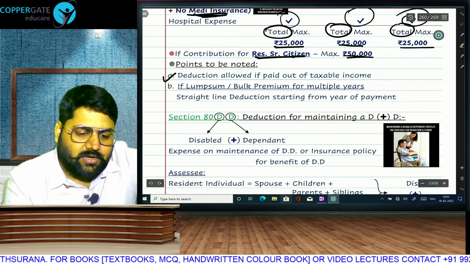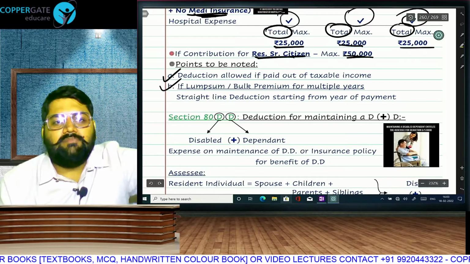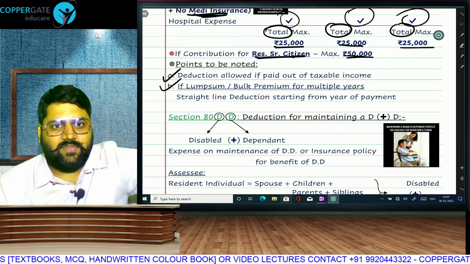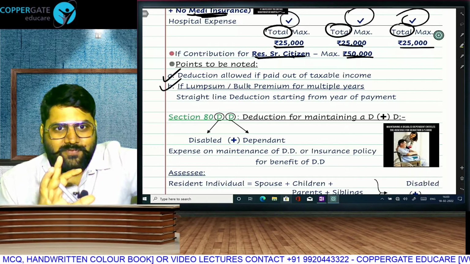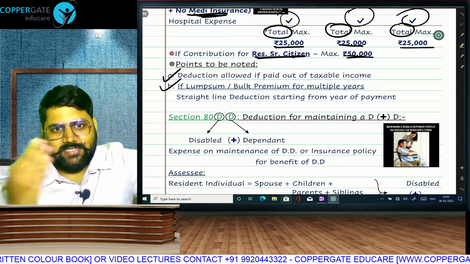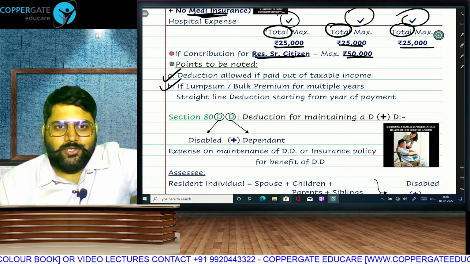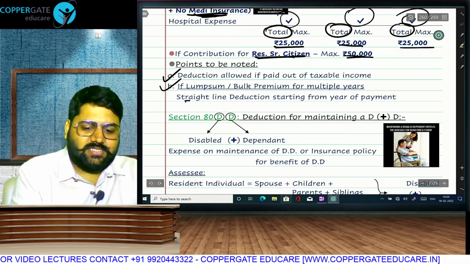This deduction will be allowed only if you pay from your taxable income. If you pay a lump sum bulk premium, advanced medical insurance for 5 years, you can take the deduction on SLM basis, because if you pay 5 years together, it will exceed the limit. You will lose that deduction in this year, and in the next 4 years you are not going to pay anything. So we will allow you to divide it into portions amongst 5 years on SLM basis starting from the year of payment.